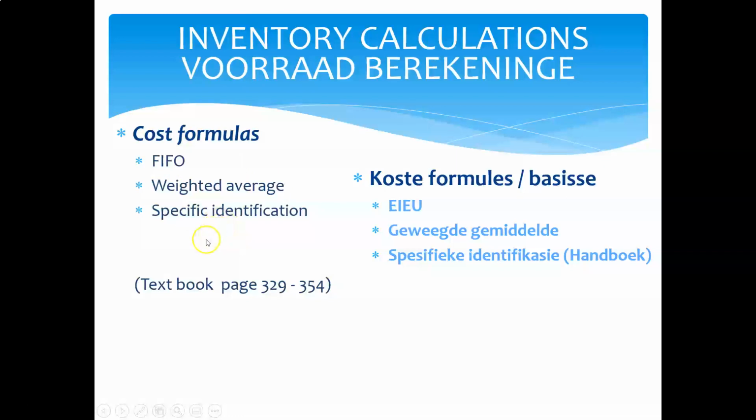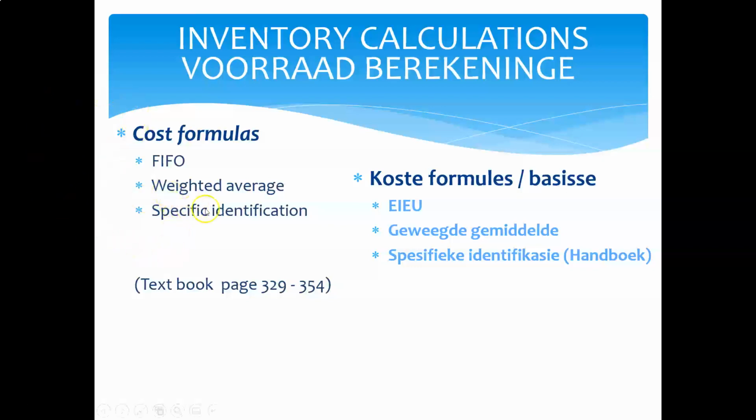Specific identification says I have 5 items on hand. I have a Maserati, I have a Ferrari, I have a Porsche, I have 2 more Lamborghinis on my floor. So there's my 5 vehicles, and I can tell you exactly the Porsche cost me so much, the Lamborghinis cost so much, the Ferrari cost so much.